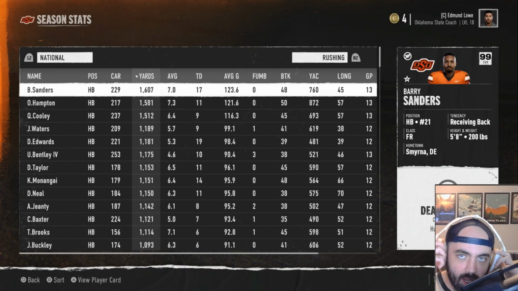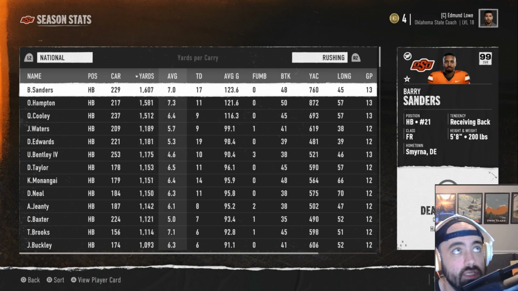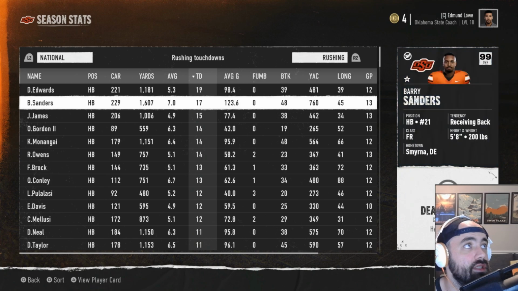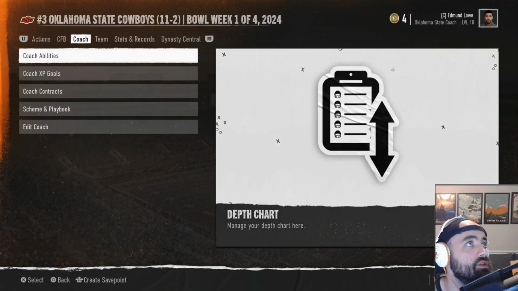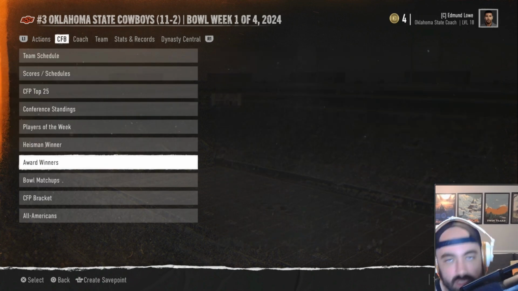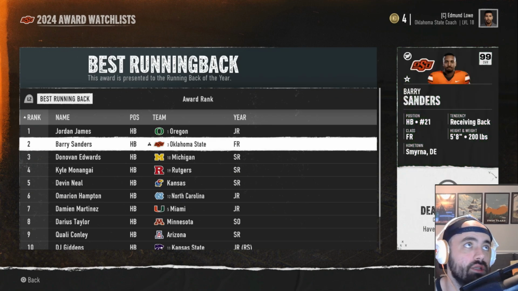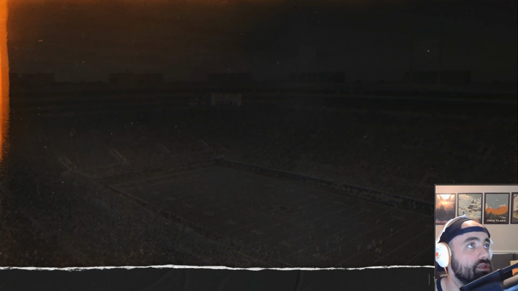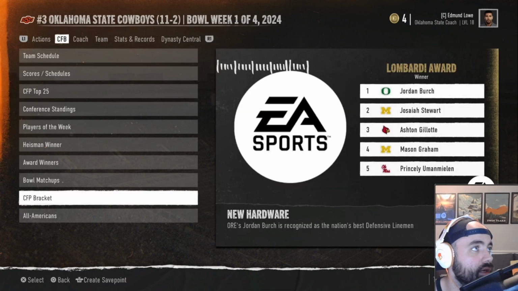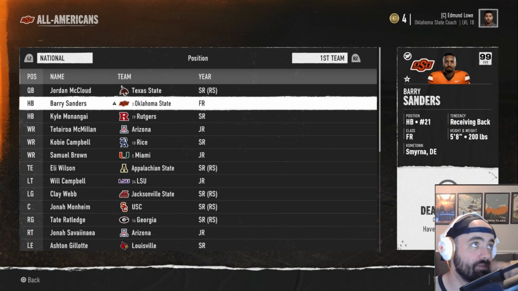Really quickly before we hop into our playoff matchup, I did just want to show you that we did lead the country in rushing yards with 1,600 a game. 17 TDs puts us in second place behind Donovan Edwards. However, if we go over to the awards, we did not win running back of the year. That went to Jordan James of the #1 Oregon Ducks. But the good news is that we are a first-team All-American. Barry Sanders, first-team All-American.